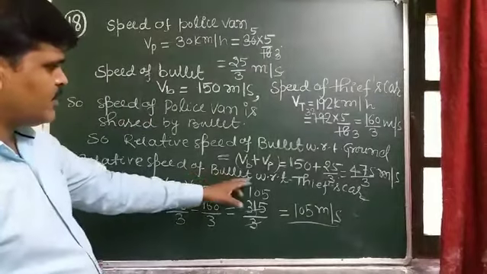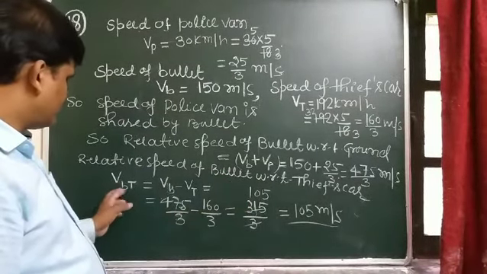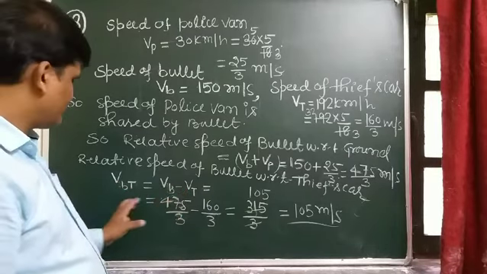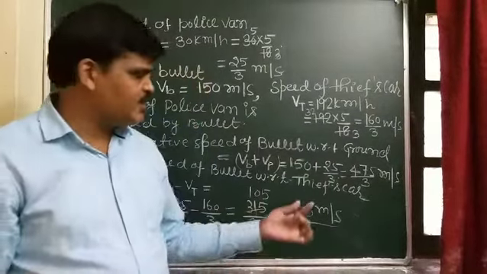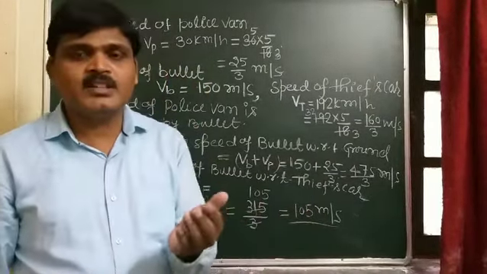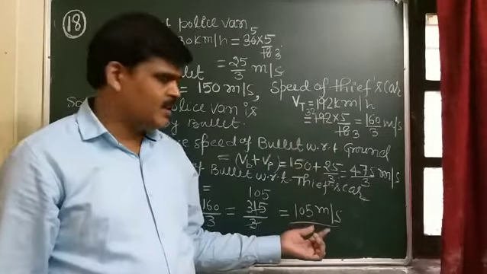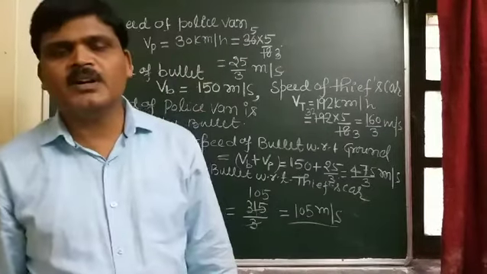The relative speed of the bullet with respect to the thief's car we obtained by using the formula Vbt equals Vb minus Vt, you know that. So this is the speed of the bullet with which it hits the thief's car, and this speed is 105 meter per second.